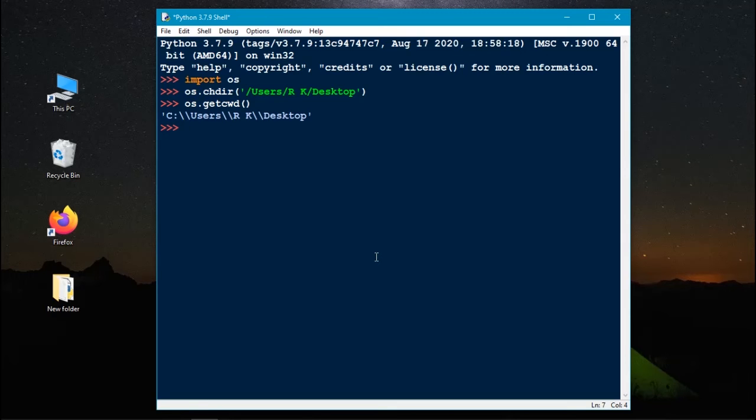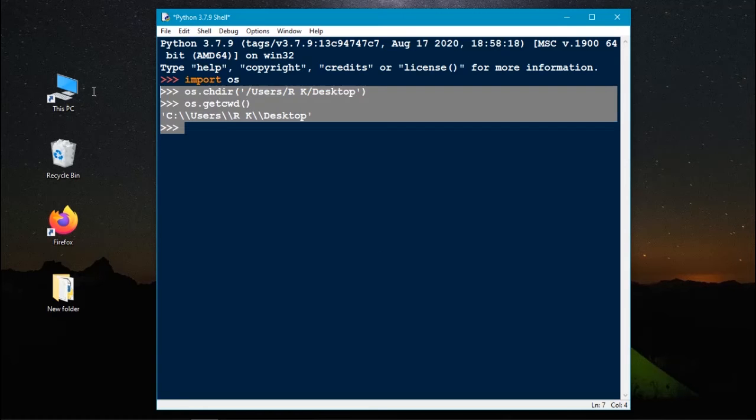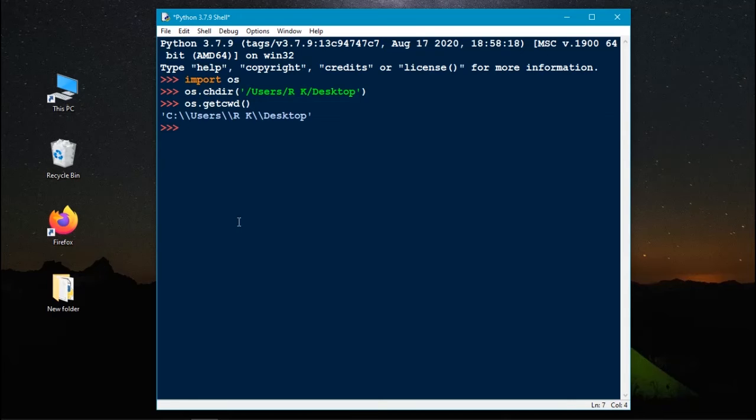I'm RK. In this video, let's see what is file handling and how to work with files using Python. Here I'm just changing my current working directory using the OS module that we learned. Now let's see how to work with files using Python. There are 3 steps: opening a file, reading or writing, and closing a file. To make any changes in files, first we need to open the file.